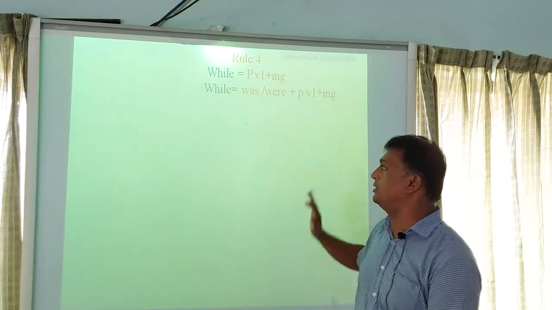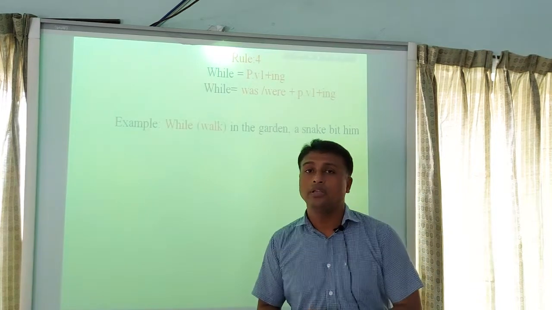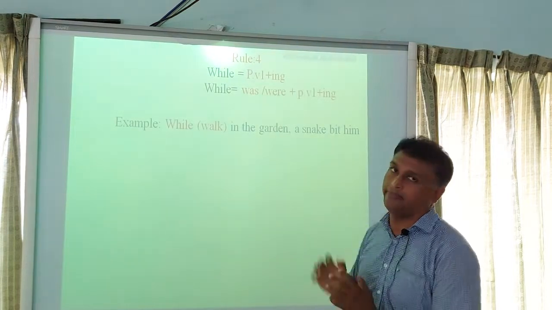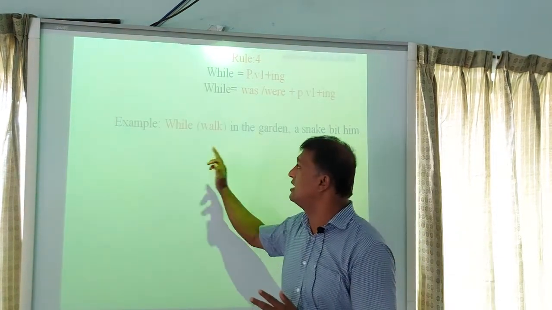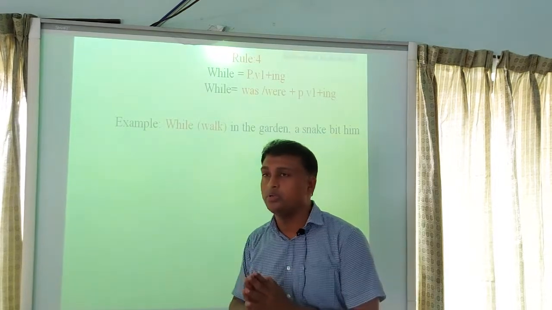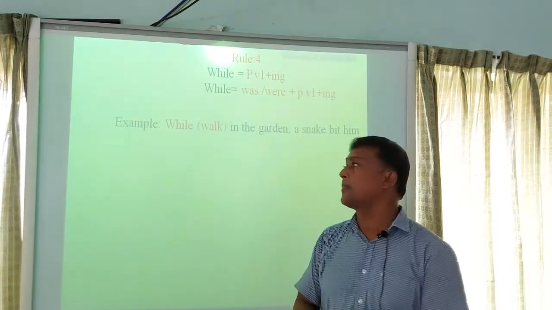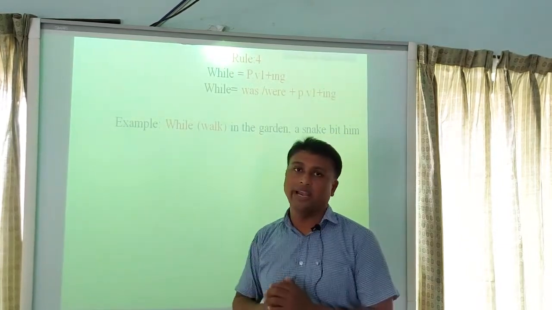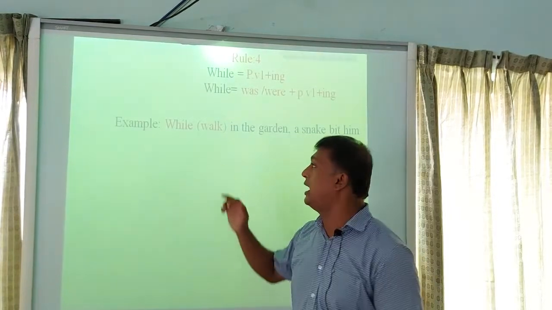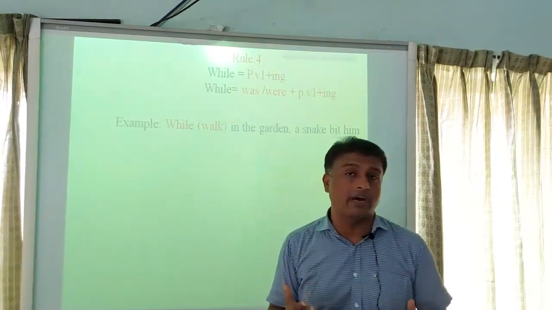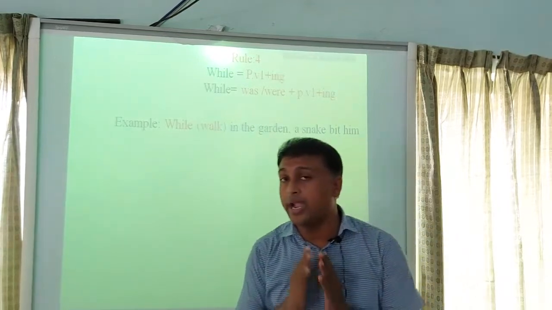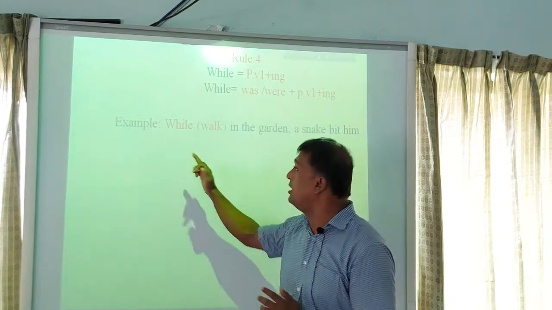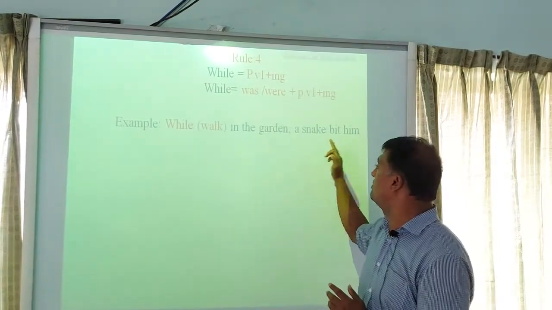Look at the example. The example is, while walk in the garden, a snake beat him. Here, this sentence has started with while. We know there are two rules for while. Here, we find walk after while. That means there is a direct verb after while. If there is a direct verb after while, we have to add ing with the verb. So the answer of this sentence is, while walking in the garden, a snake beat him.